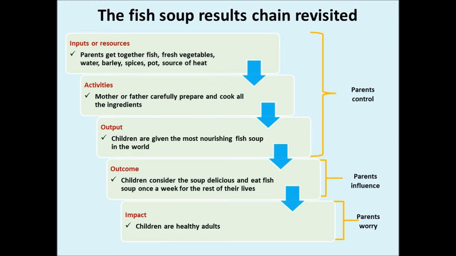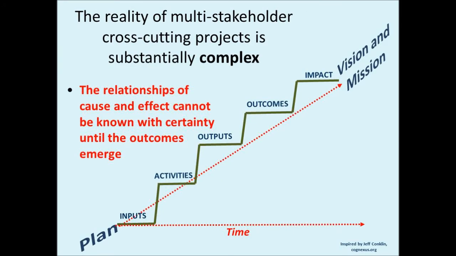And to reiterate, the reality of multi-stakeholder cross-cutting projects is substantially complex. The relationships of cause and effect cannot be known with certainty until the outcomes emerge. So this neat stepwise results chain becomes much more messy in the real world.